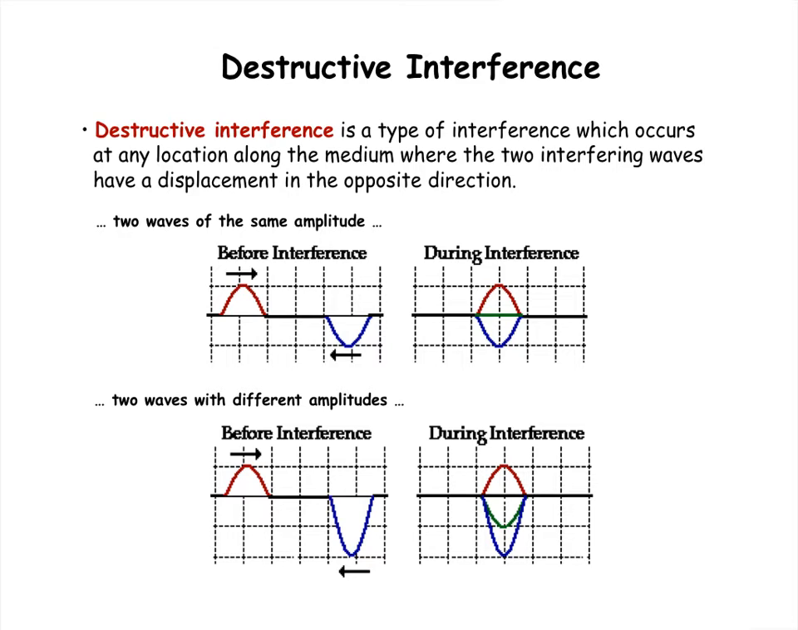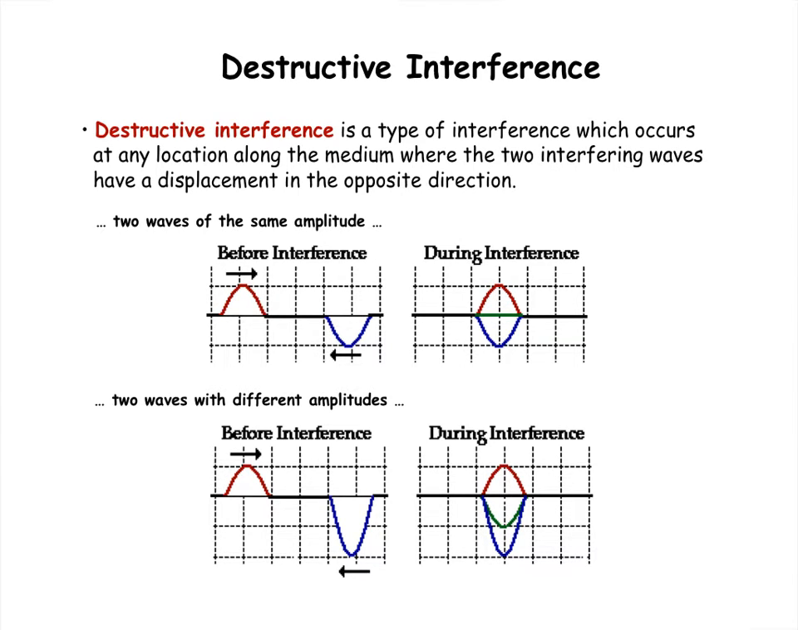What if the pulses have different amplitudes? Well, down here you'll see a red crest with an amplitude of 1 and a blue trough with an amplitude of 2. So when they both superimpose, think of it as +1 plus -2. The trough wins by an amount of -1. So what you see during interference is a trough that has an amplitude of 1.